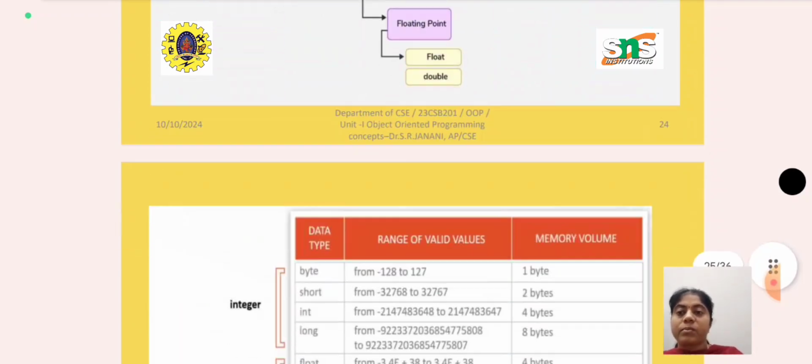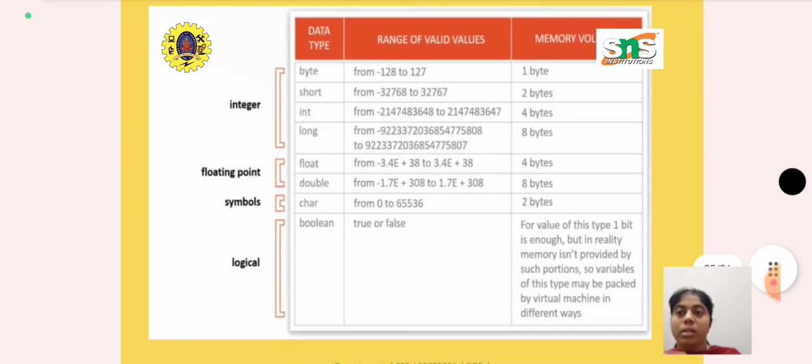These are the data types, along with the valid range of values and the memory allocated for each data type. Byte, short, int and long carry ranges from this to this, and their memory allocation is 1 byte, 2 bytes, 4 bytes and 8 bytes.